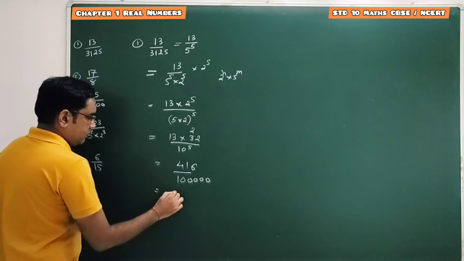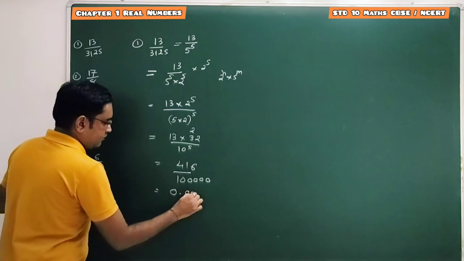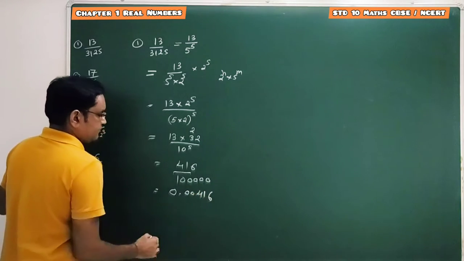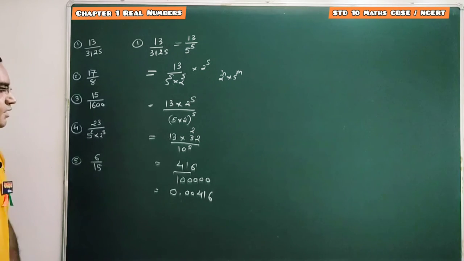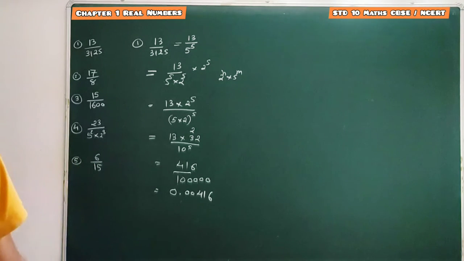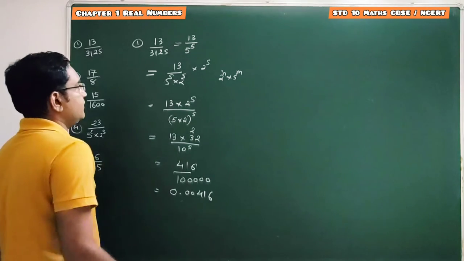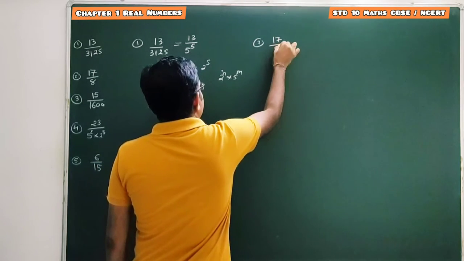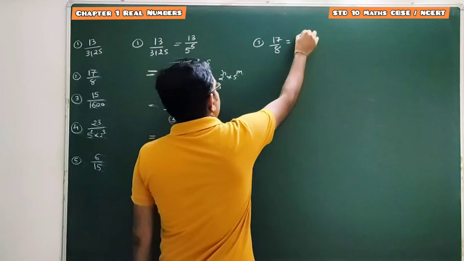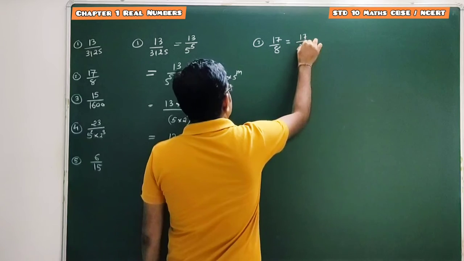So this is equal to 0.00416. So this is the decimal expansion of question number 1, 13 upon 3125. Clear, students? Now next one is 17 by 8. 17 by 8. So it's 17 upon 2 cube.